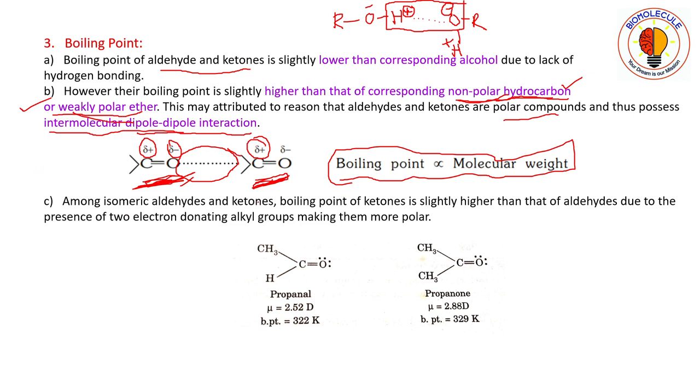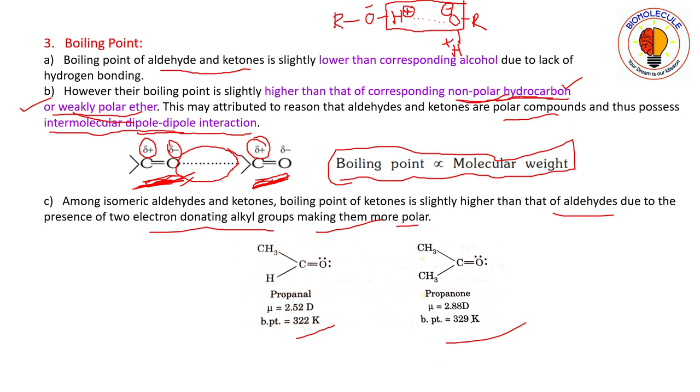Now among isomeric aldehydes and ketones, the boiling point of ketones is slightly higher than that of aldehydes due to the presence of two electron donating alkyl groups, making them more polar. As you can see here, propanal is an aldehyde, and propanone is a ketone. Propanal has a boiling point of 322 Kelvin, whereas propanone has a boiling point of 329 Kelvin.